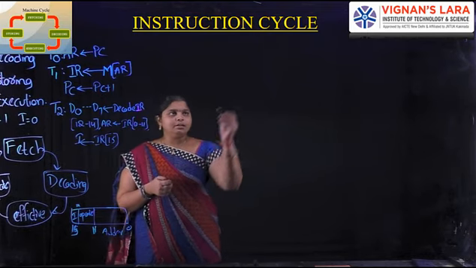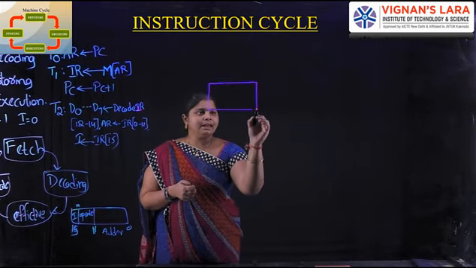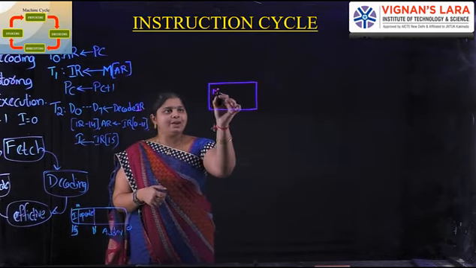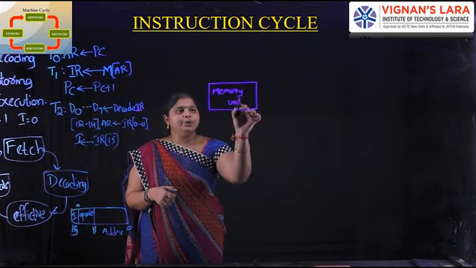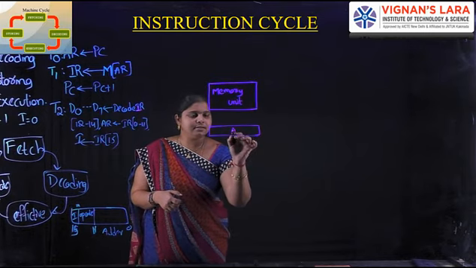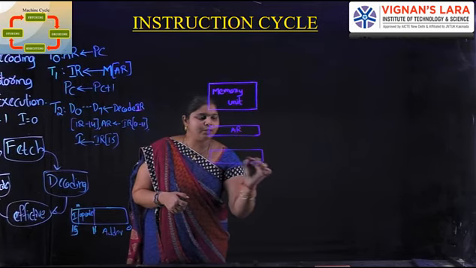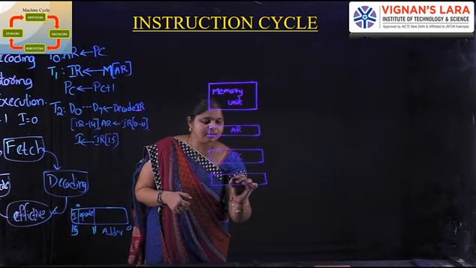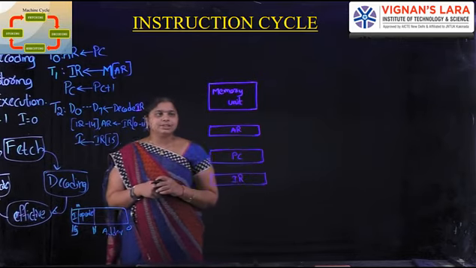First of all, we take the memory unit, because in any diagram we have to place the information in memory. Then we take the address register, the program counter, PC, and IR, the instruction register.